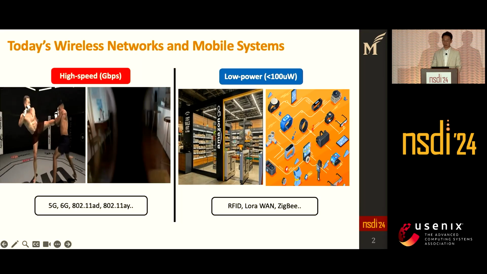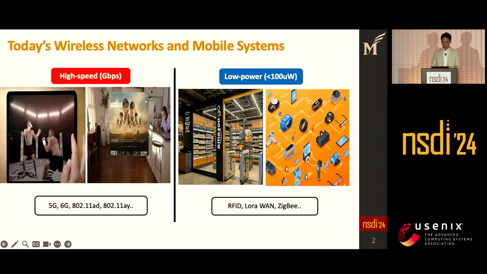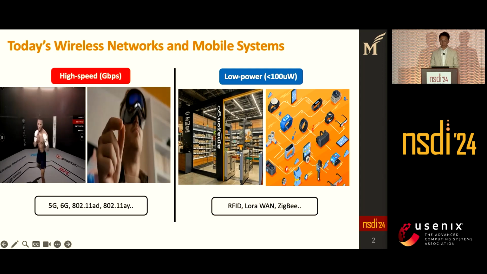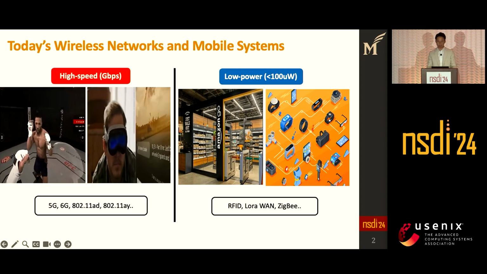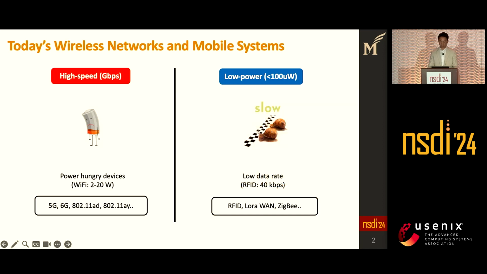Recently, in the field of wireless networks and mobile systems, there are two strong trends. One strong trend focuses on achieving high-speed communication such as 5G, 6G, and mmWave Wi-Fi, and so on. However, these systems require high power consumption. On the other hand, another strong trend emphasizes low-power wireless communication. Although they can operate with small power, they cannot achieve high data rate. Since they are targeting totally different goals, having a high-speed wireless communication with low power consumption is a fundamentally difficult problem to achieve.